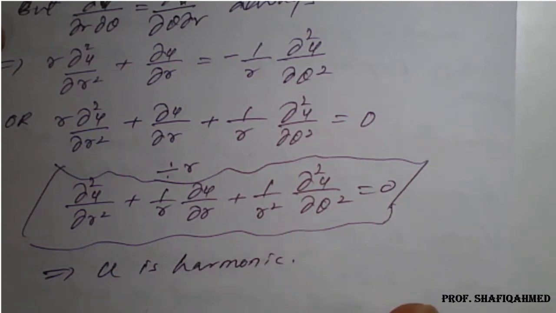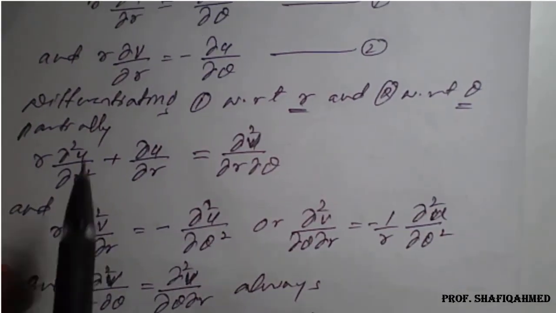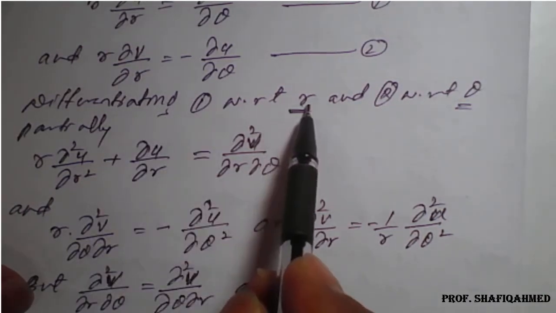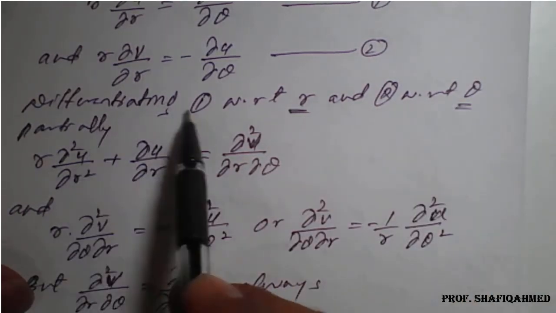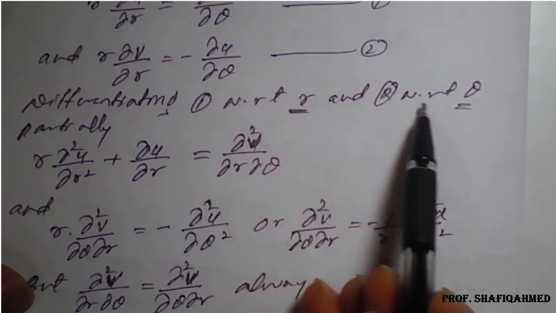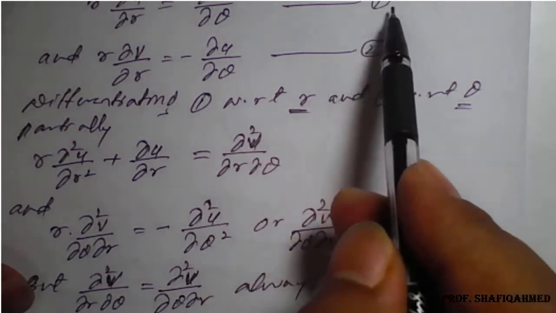Similarly, the same result. What we have done here is differentiate 1 with respect to r and 2 with respect to θ. We'll reverse it, differentiating 1 with respect to θ and 2 with respect to r, and see what happens to 1 and 2.